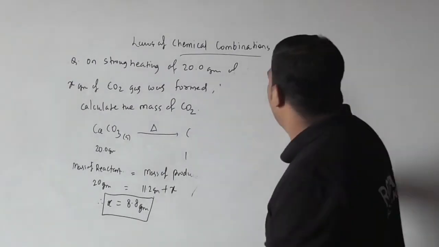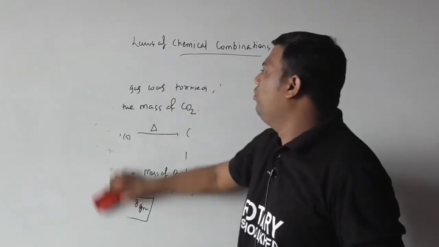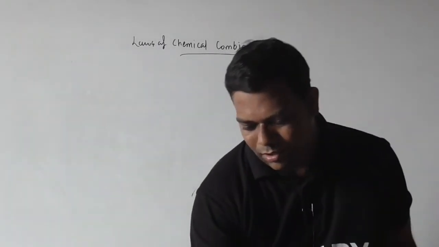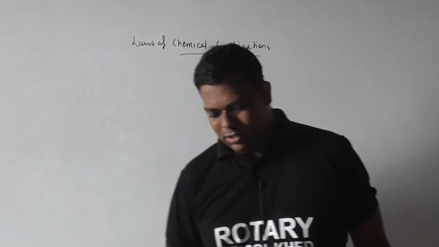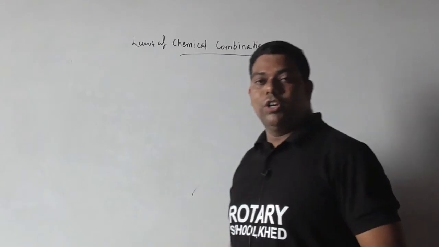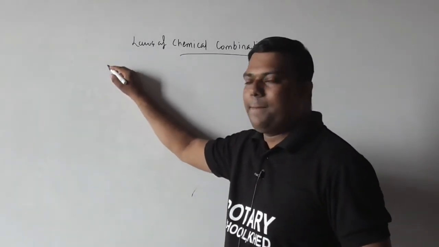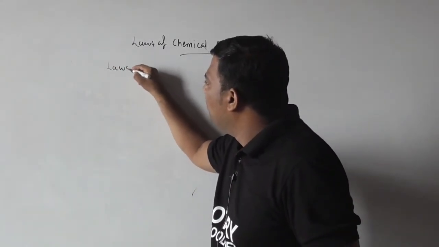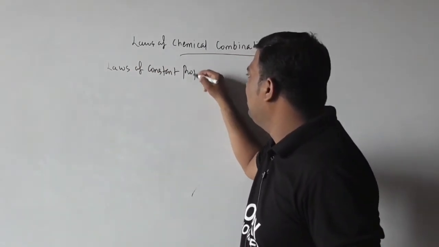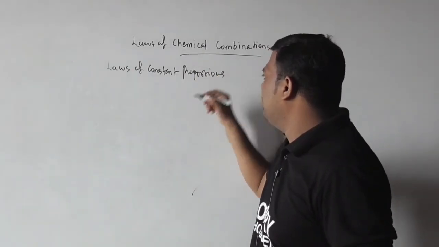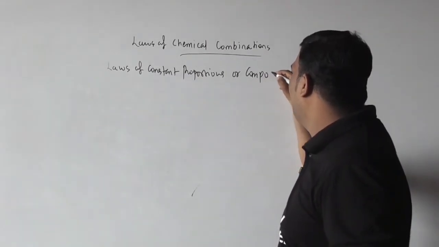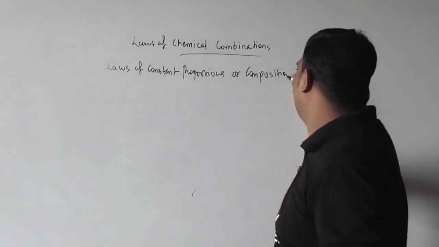I hope you understood this numerical. So we will move towards the second. So say in second, laws of constant proportions, or we can say composition.